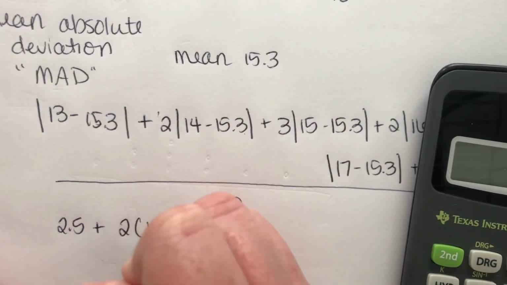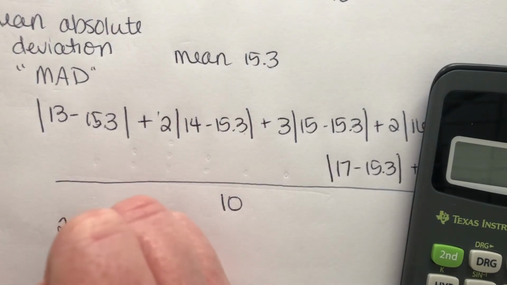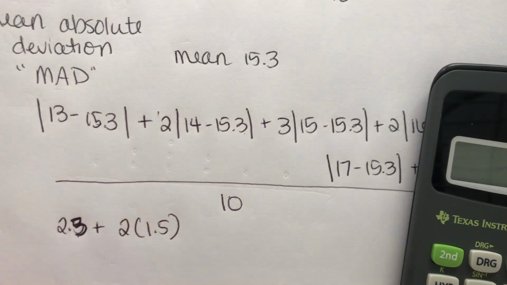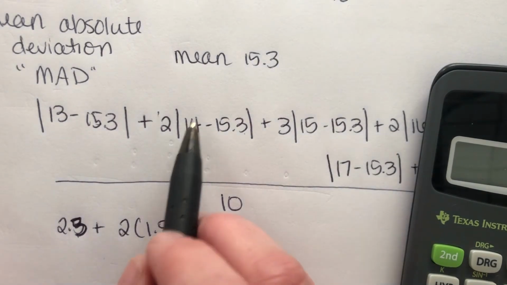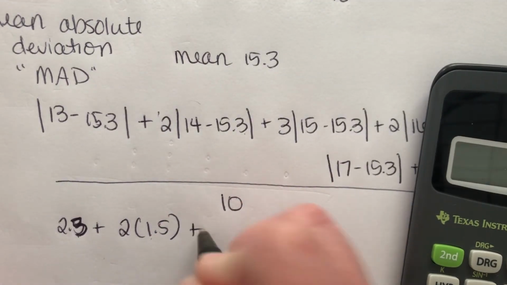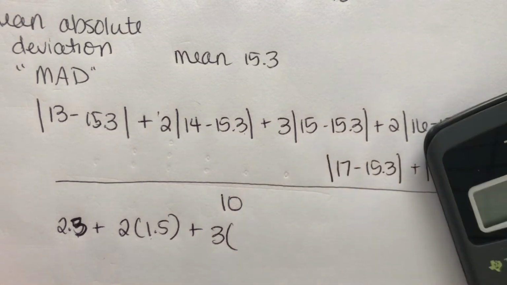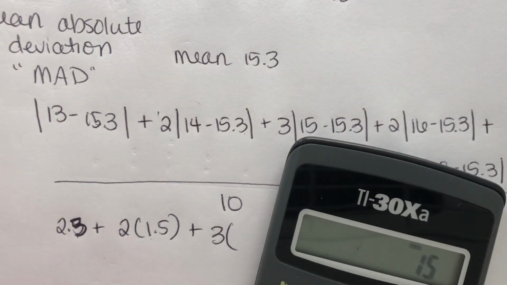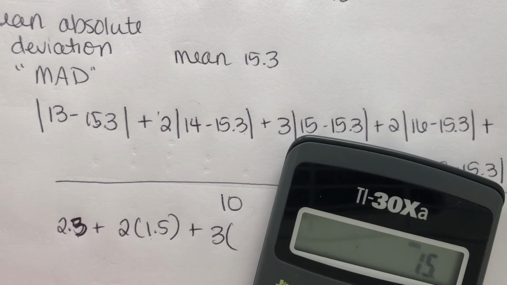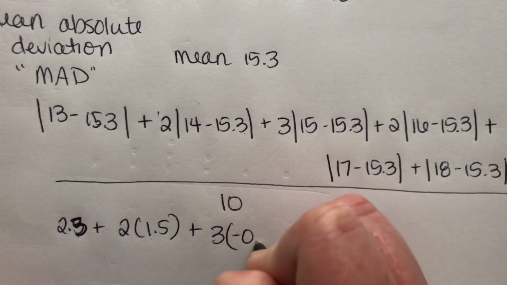So 2 times 1.3. Okay, so one number has a difference of 2.3. Two numbers have a difference of 1.3, a difference between the number and the average of all the numbers. Plus 3 numbers, 15, I've got 3 of those, have a difference of 15 minus 15.3.